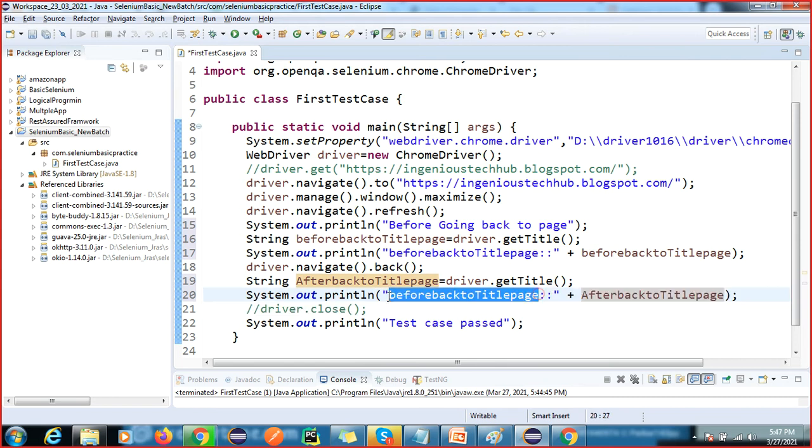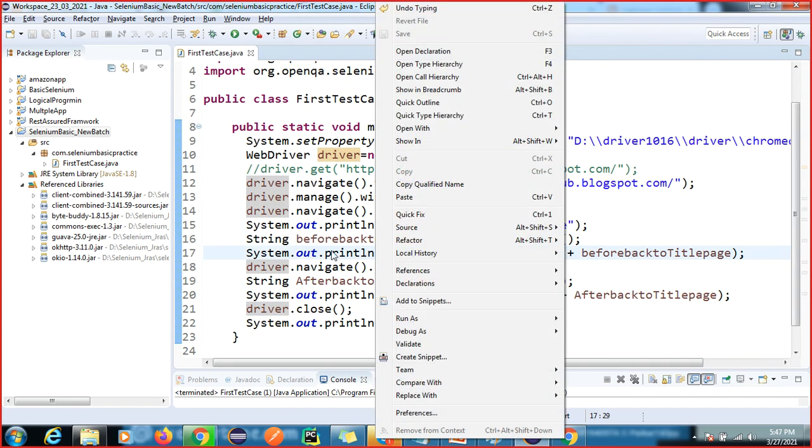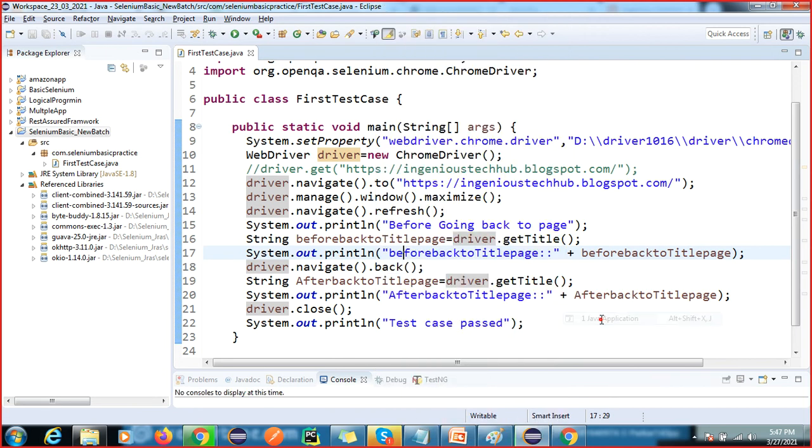So let me print this value, and I'm going to close this test cases as well. Okay, I want to close this browser as well, right? So now I'm going to copy this.